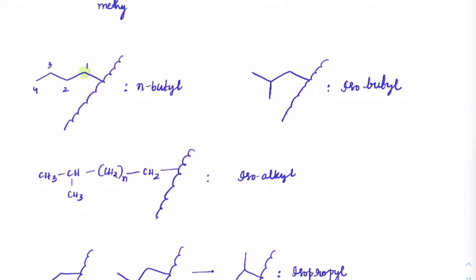Okay, but in case the connections are to the carbon which has a double bond, this is when we have alkenyl groups. So in alkenyl groups, when you have some R CH double bond CH, now this double bonded carbon is connected to the main chain.